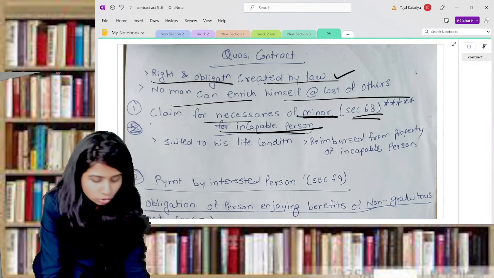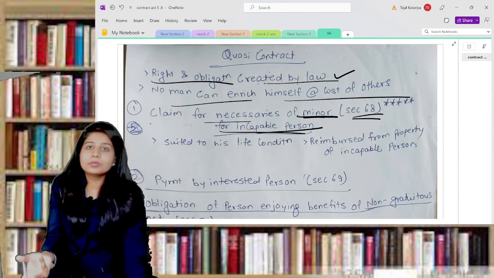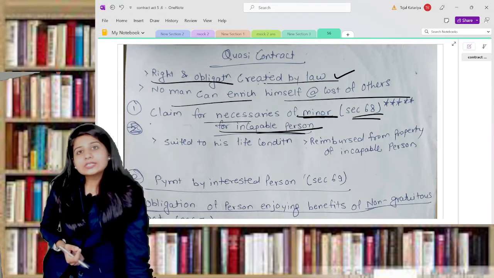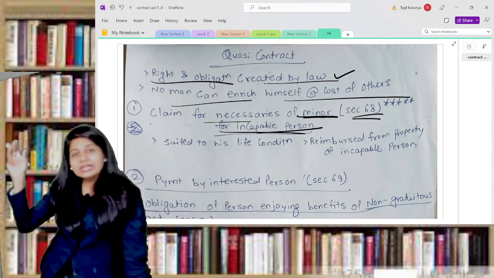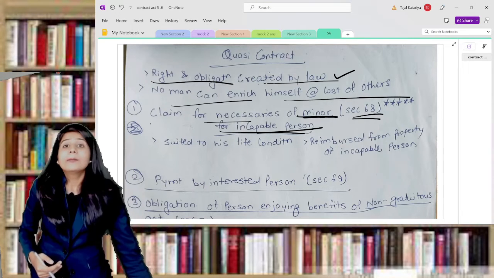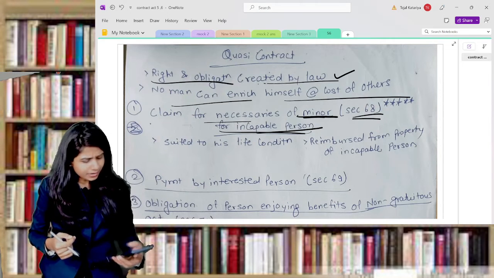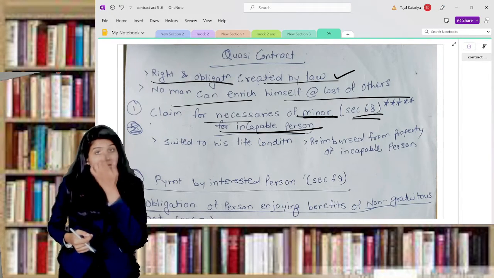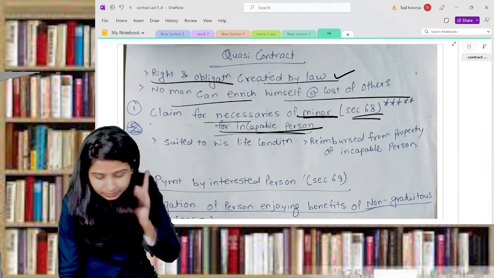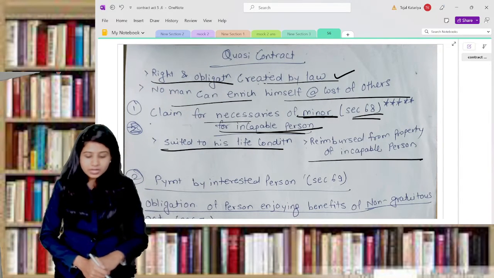or the incapable person. So here, because of law, the parties are not contracting, there is no contract, because an incapable person cannot enter into a contract, a minor cannot enter into a contract. But understand, in this situation, because it's a quasi contract created by law, even though as parties we are not entering into a contract, you are supposed to fulfill all the obligations under this contract. But understand, the necessary should be suited to his life conditions, and second, it is reimbursed from the property of the incapable person.